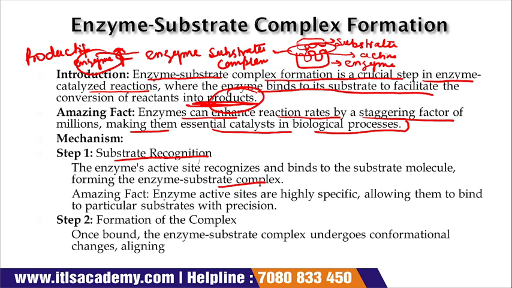Amazing fact: enzyme active sites are highly specific, allowing them to bind to a particular substrate with precision. They do not bind with every substrate, but only allow a specific type of substrate to bind with them.